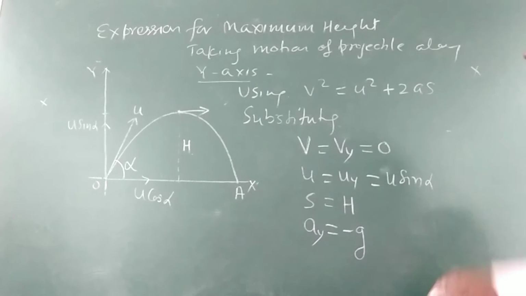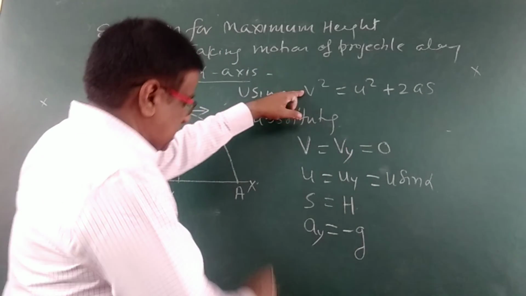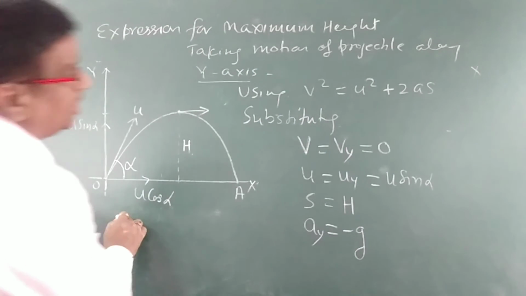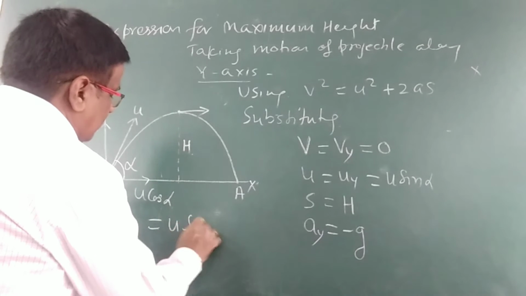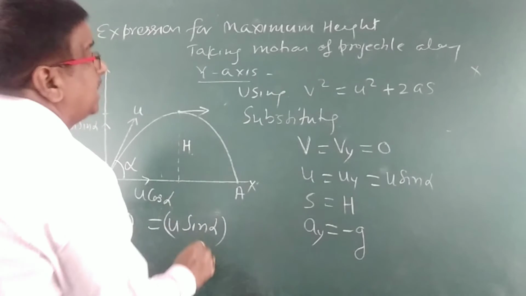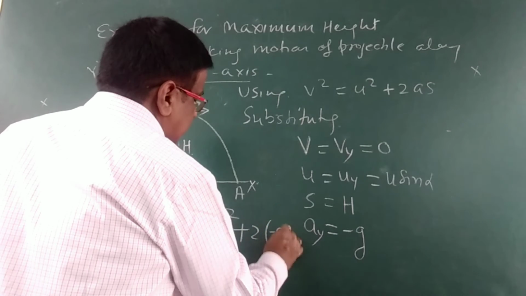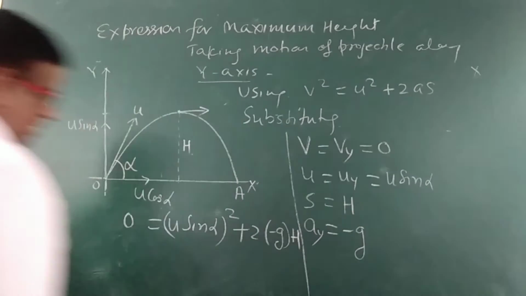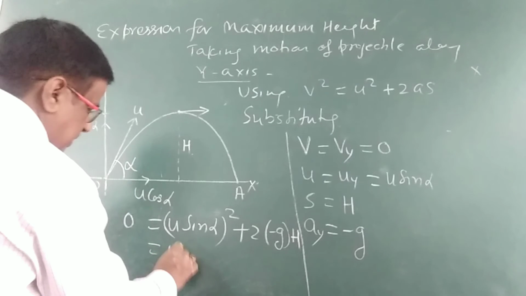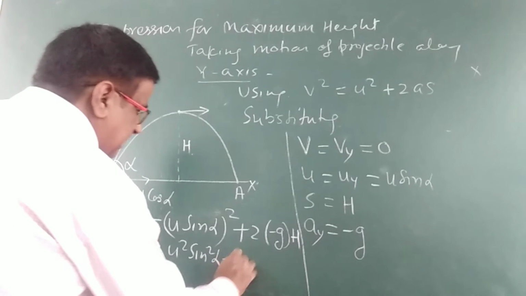So now we will use all these things in this equation. We will get 0 is equal to u sin alpha whole square plus 2 into minus g into h. So u square sin square alpha minus 2gh.